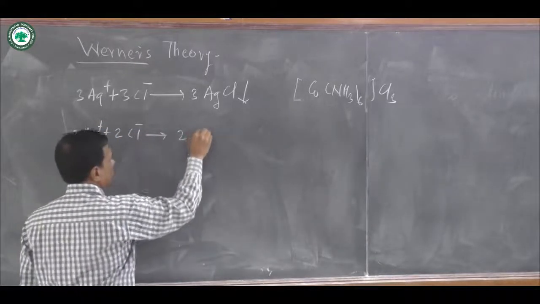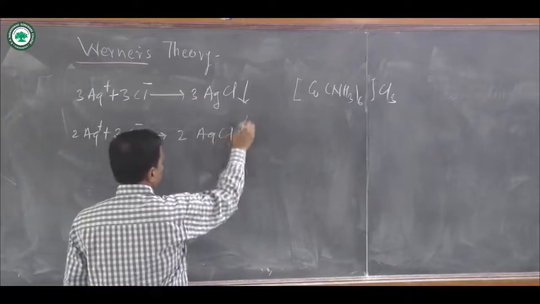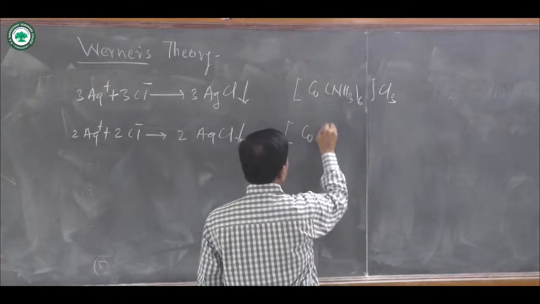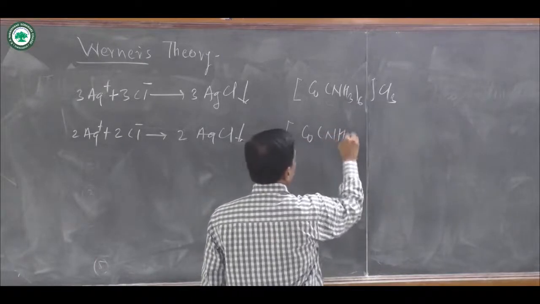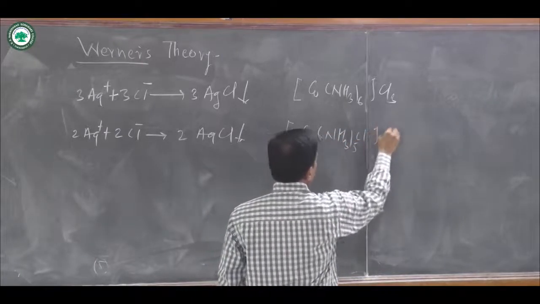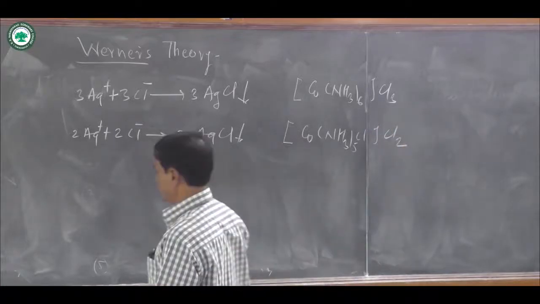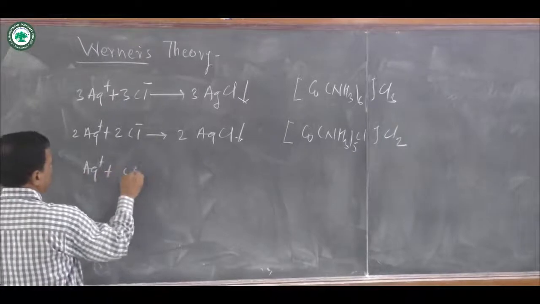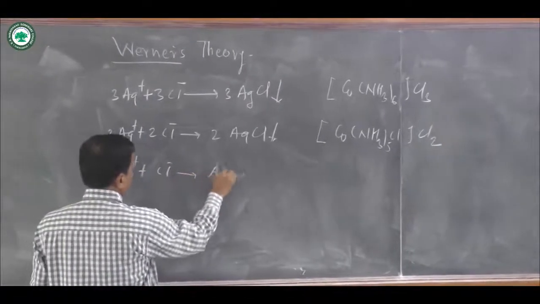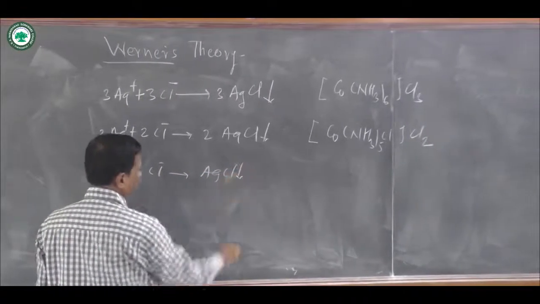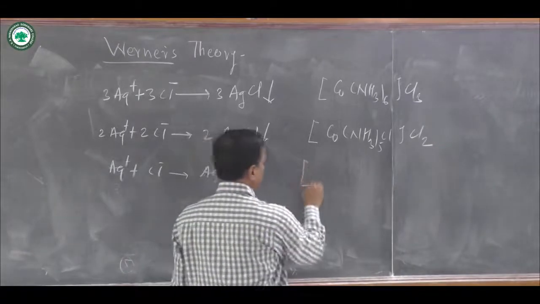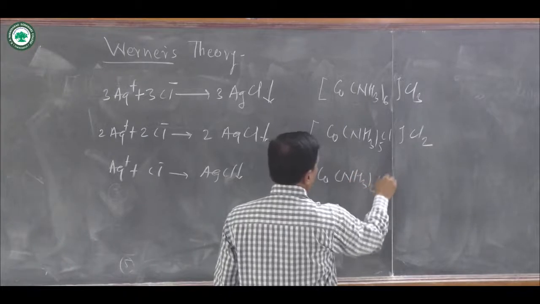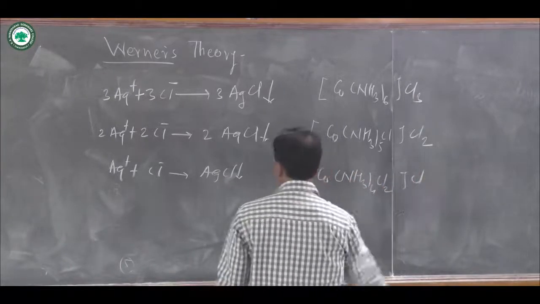Here is two AgCl precipitate, and this complex is [Co(NH3)5Cl]Cl2. Then Ag plus, Cl minus, here is a formation of AgCl precipitate, and this complex is [Co(NH3)4Cl2]Cl.